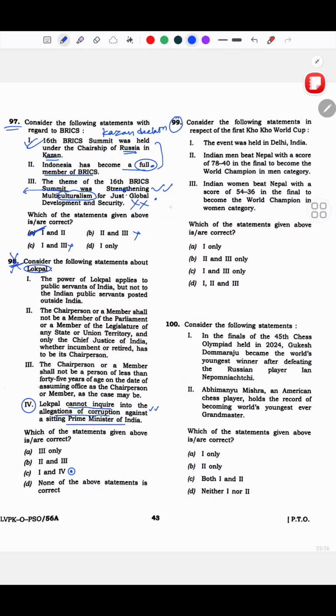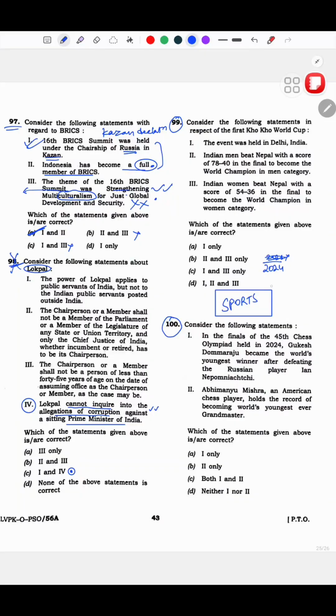Now 99 and 100, both of them are related to sports. I think UPSC is starting this trend since 2024 or 2023, I guess. Not 2023, I guess 2024 only. And here the thing is, since this is like a starting theme, they've started it very recently.